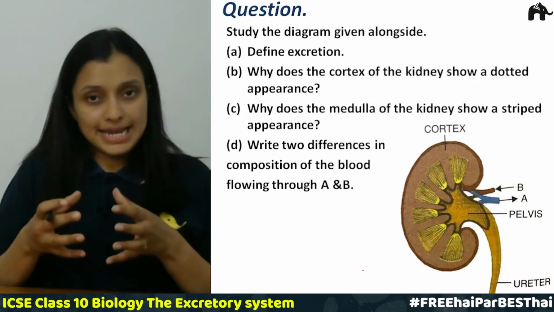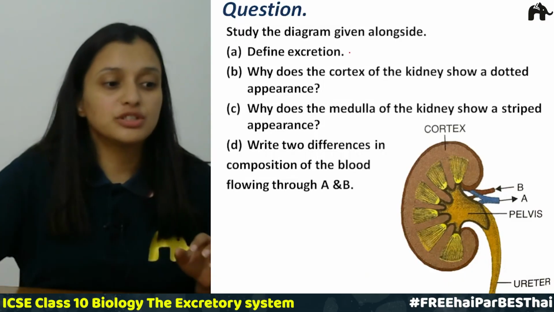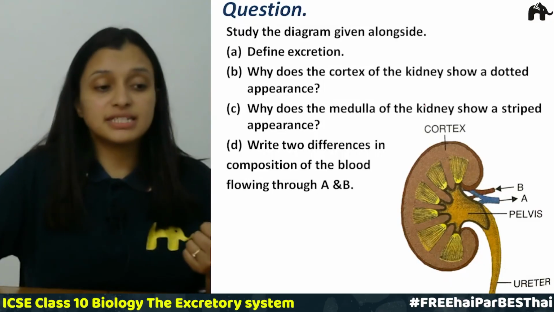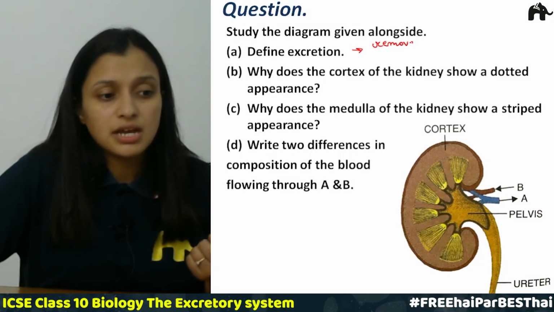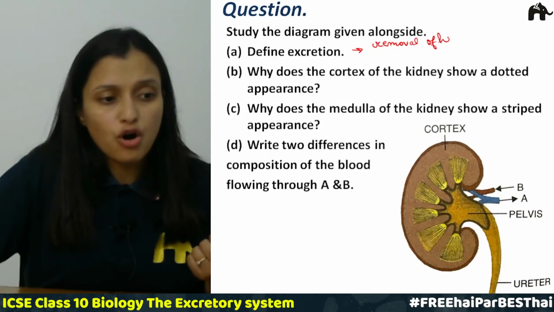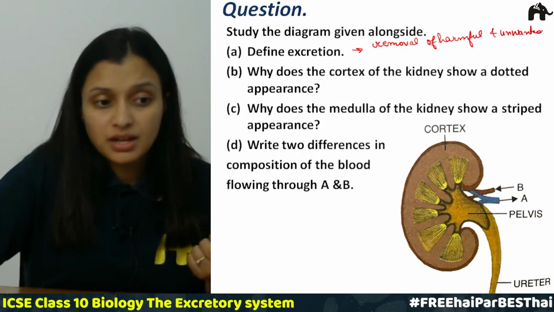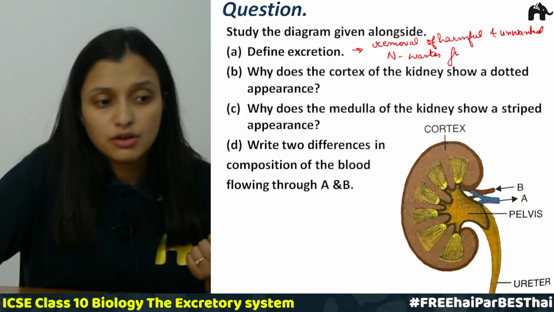Next question. So the question is, study the diagrams given alongside. So the diagram is this. Answer the following questions. The first is, define excretion. So what is excretion? Excretion is the removal of harmful and unwanted nitrogenous wastes from our body. So this is excretion.